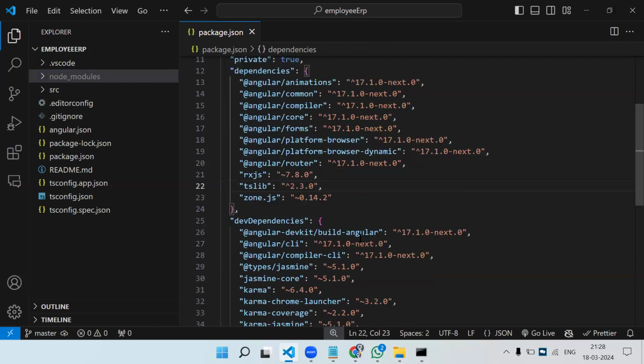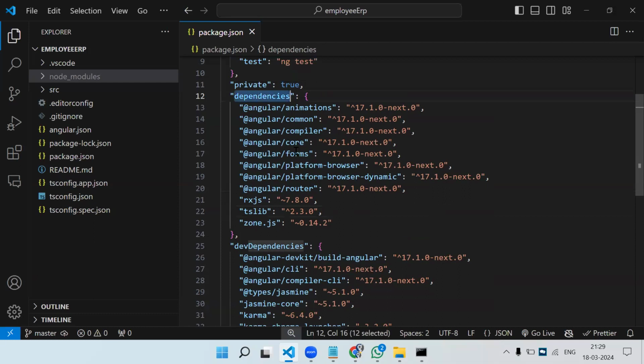Once we reach a particular level where you are all settled and compatible with Angular, then I will explain the difference between dependencies and dev dependencies. This is also an interview question.